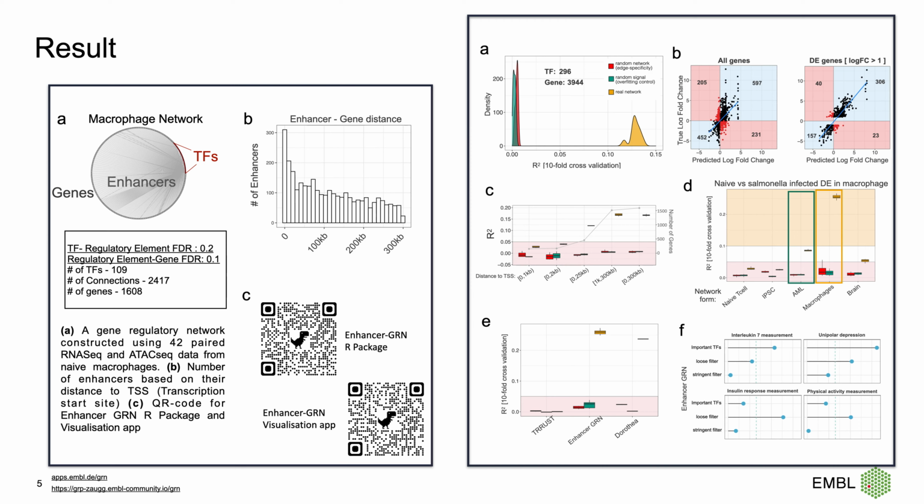And for the final application, we used the LDSC algorithm to find the connection between our enhancer GRN and GWAS traits, and we found some very interesting results when we used the most important transcription factors from macrophages, for example, unipolar depression, whose relation with macrophages has been shown by several studies.